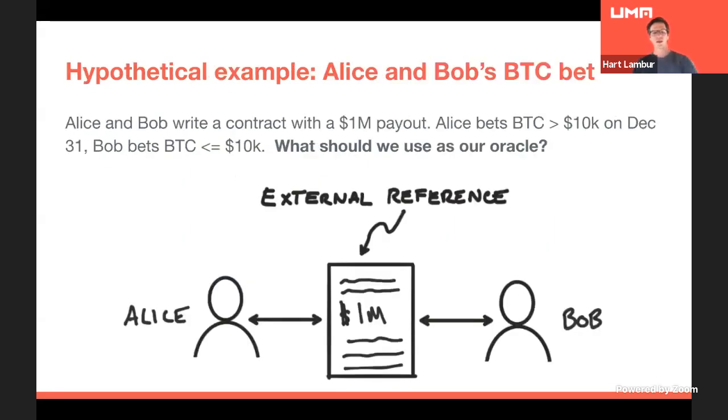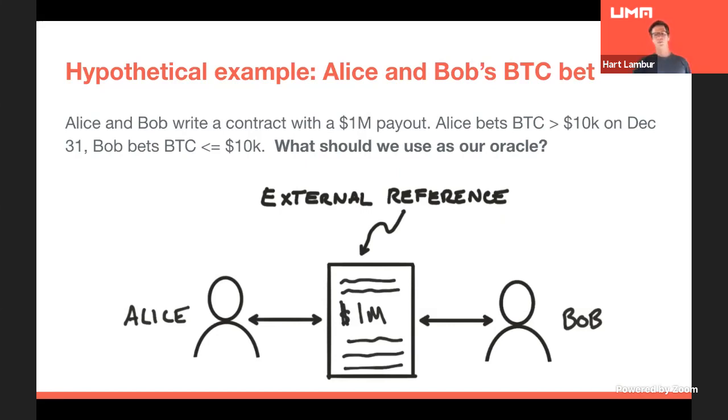So let's go into a hypothetical example here. Let's assume Alice and Bob make a bet on Bitcoin. And we have this contract with a $1 million payout. Alice gets the $1 million if Bitcoin's above 10,000 at year end. Bob gets the $1 million if Bitcoin's below 10,000. So what should we use as our Oracle? How should we construct this?